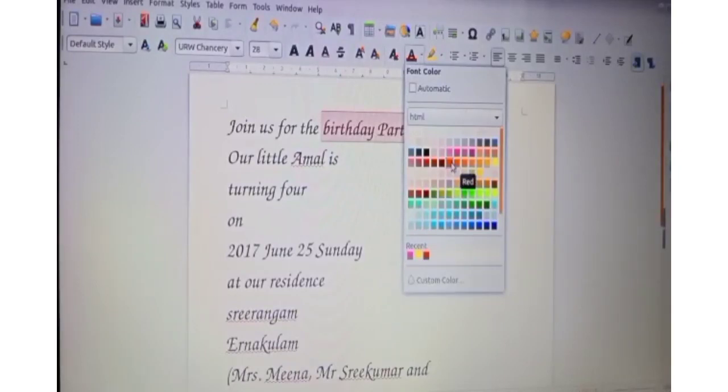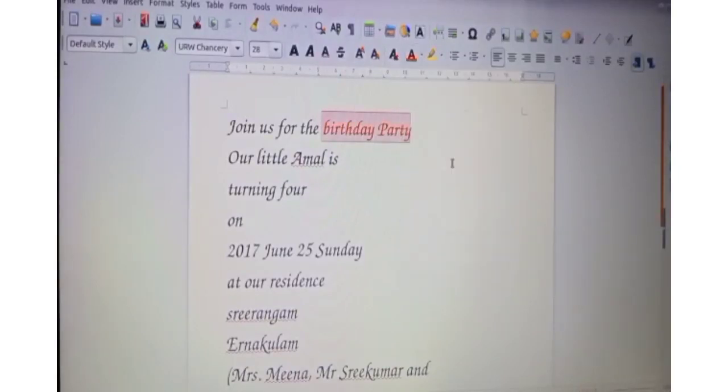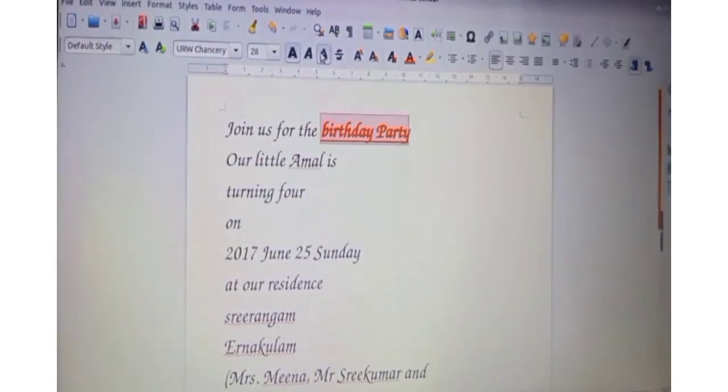From this, we can select any color we wish. Then you can see this is the bold. If you click this, it will be bold. If you click the next one, that is italic, it will be turned to italic font. Then this is the underline. If you click it, you can see an underline.